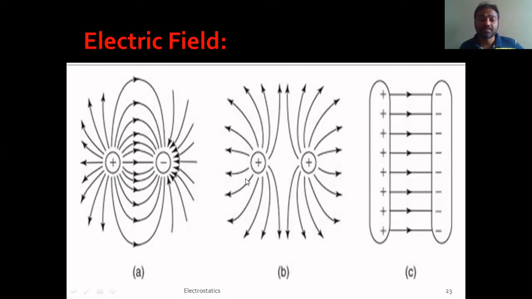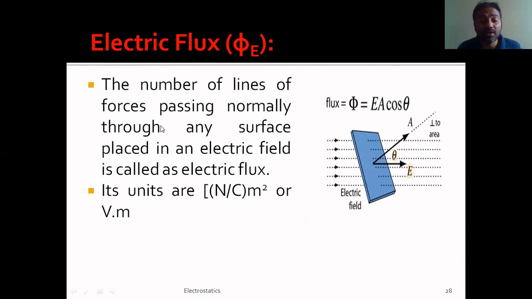Similarly, the electric field of two positive charges is shown here. And similarly, the electric field that exists between the two plates of a capacitor is shown here. Okay, next slide, which is electric flux. So what is electric flux? What is Gauss theorem? These two are very, very important topics in this chapter. Those things we will discuss in our next class. Thank you once again.